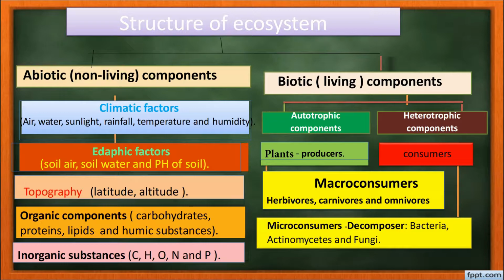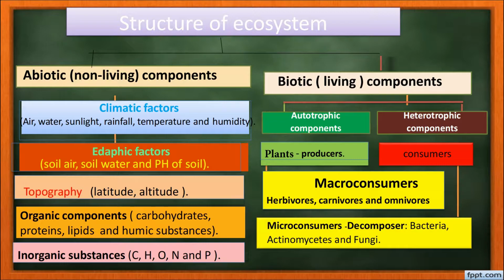Biotic components include all the plants that are autotrophic and all the animals that depend on the plant. Heterotrophic components we call consumers. Plants are considered as producers, and they also include the macro consumers and the micro consumers.